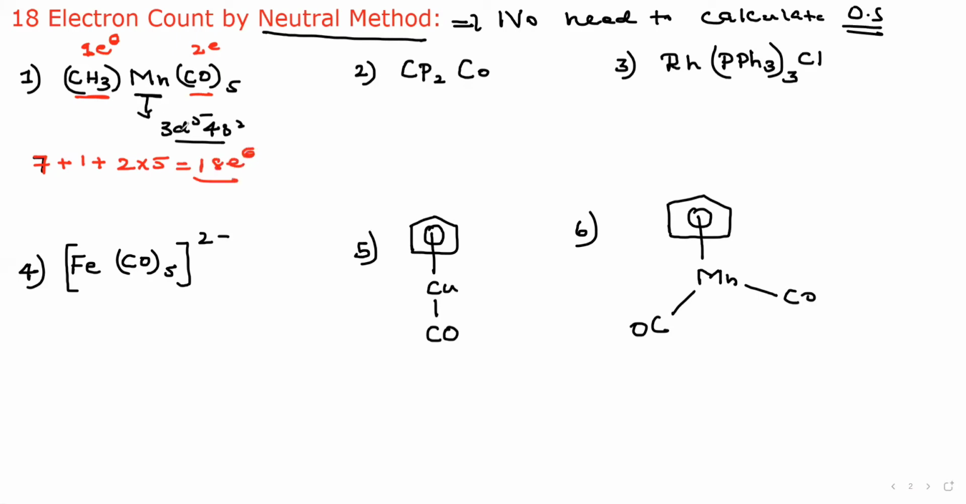Understand? Manganese configuration 3d5 4s2, therefore 5 plus 2, 7 electrons. CH3 is a 1 electron donor, so put 1. And CO is 2 electrons, 2 into 5 is 10. 10 plus 1 is 11, 11 plus 7 is 18.